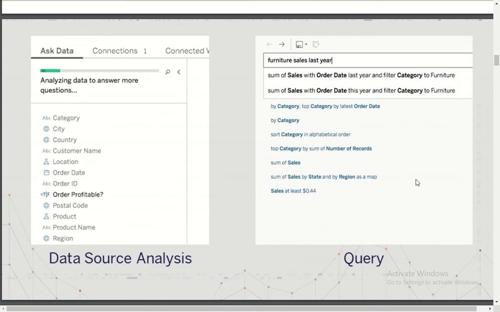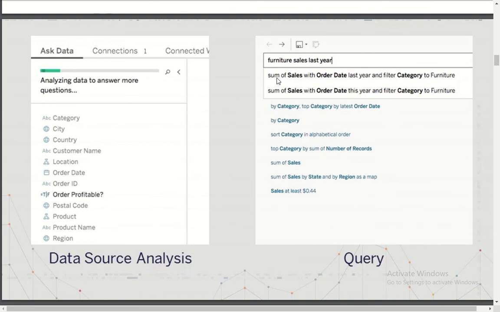Then the next screen you see is query. If you type furniture sales last year, it will automatically build a query for you, which says that you are trying to look for a sum of sales with an order date.